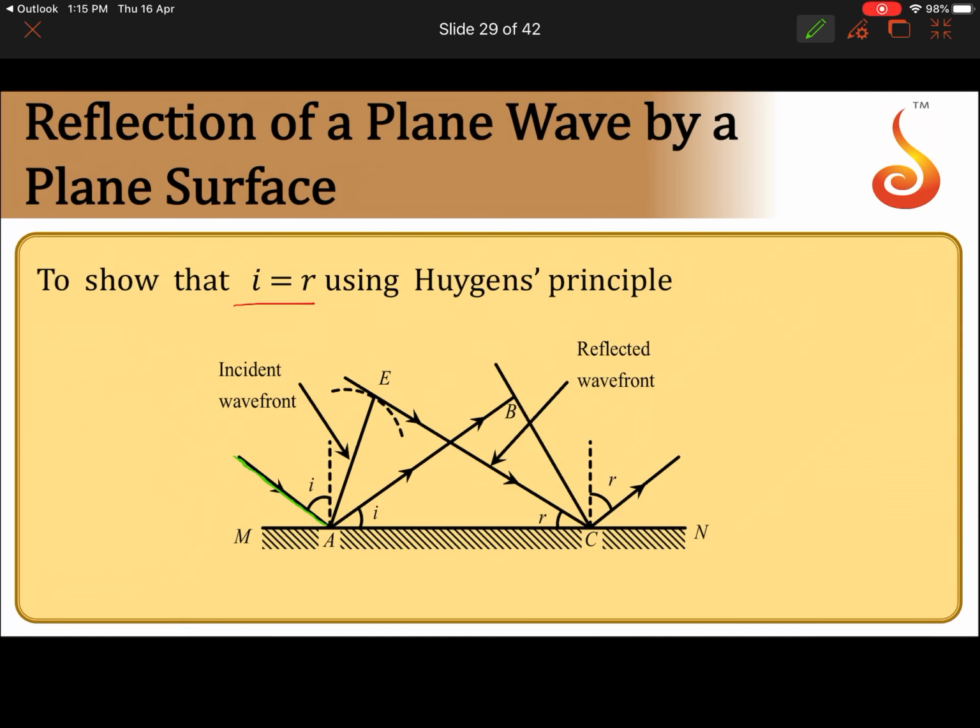the incident light beam. So incident light beam is this. This is one ray, this is another ray.